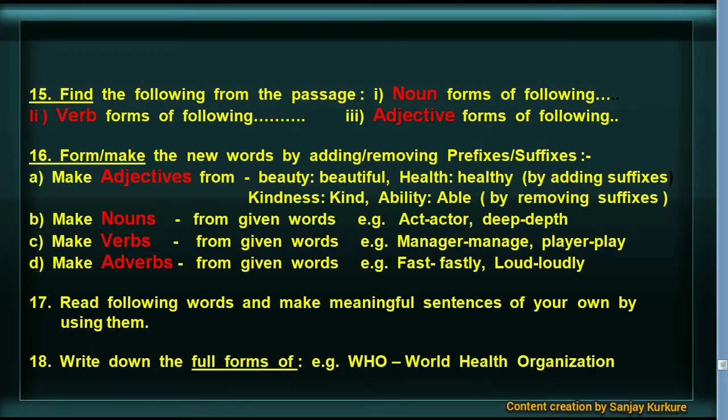Next type, make nouns from given words. For example, act, actor; deep, depth. Make verbs from given words. For example, manager, manage; player, play. Make adverbs from given words. For example, fast, fastly; loud, loudly.